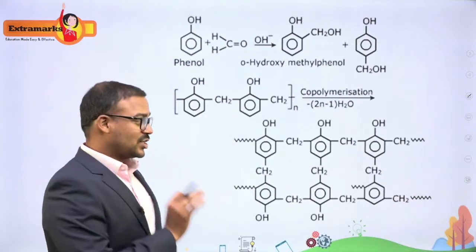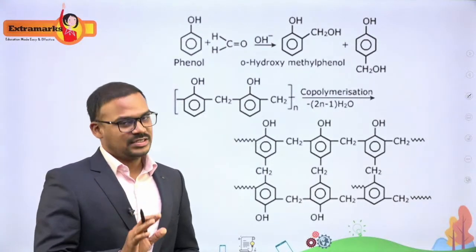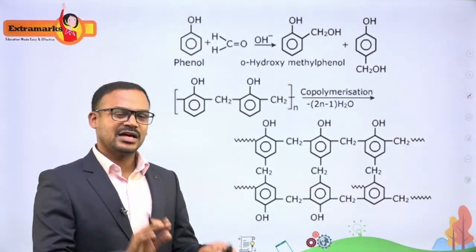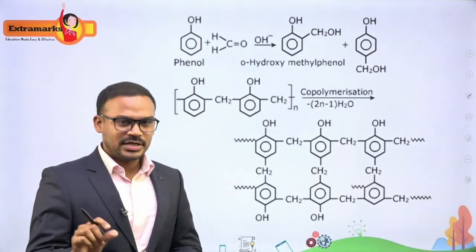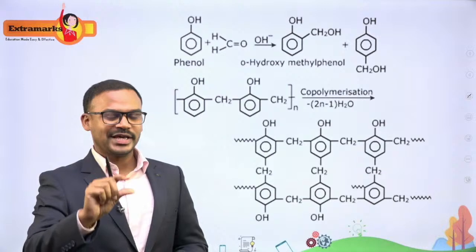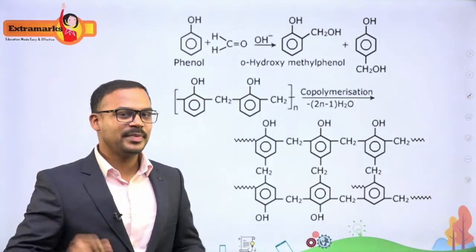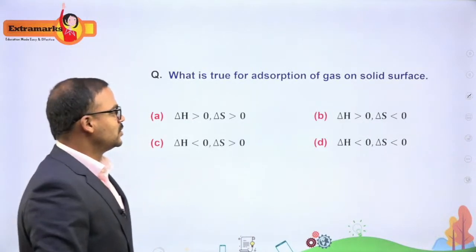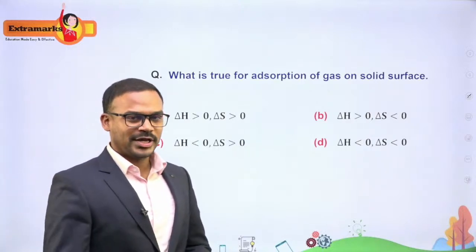This reaction is there exactly in your NCERT book. So that's nothing new. They just asked a line from an NCERT book. Okay, so what happens when Novolac is added to formaldehyde? The answer is bakelite. Okay, right. So that was about a polymer question from organic chemistry.